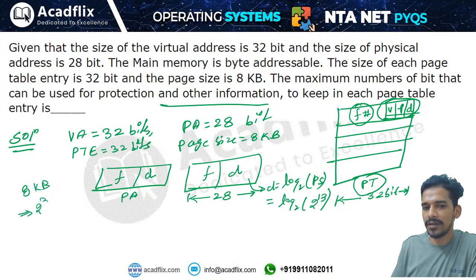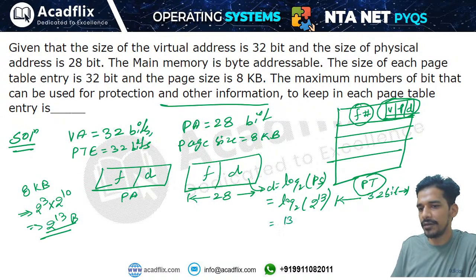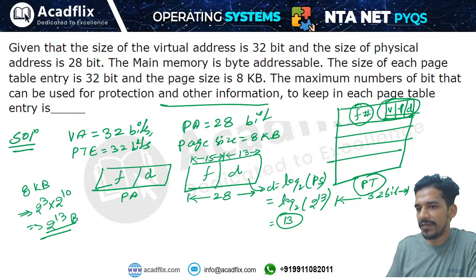8 means 2 to the power 3, K means 2 to the power 10, so 2 to the power 13 bytes. Log base 2 of 2 to the power 13 is 13, so the offset part will be of 13 bits and the remaining 15 bits will be for the frame number. So we have successfully found that the frame number will be of 15 bits. The remaining bits, that is 32 minus 15, will be 17 bits.